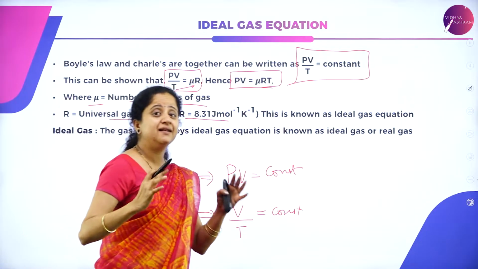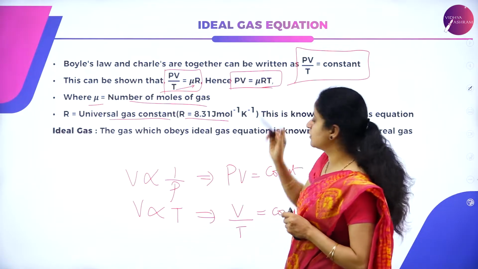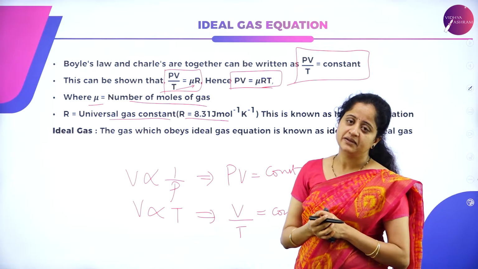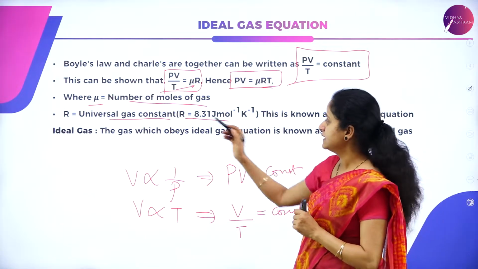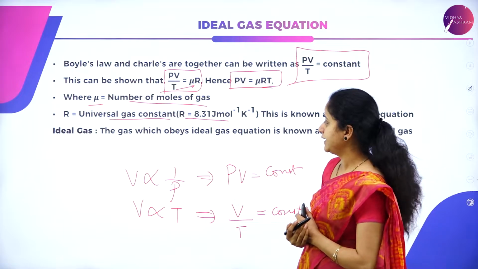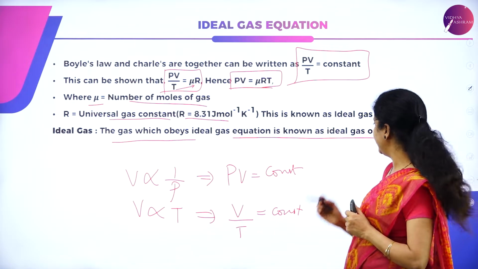PV is equal to nRT can also be written for n moles of gas as PV is equal to mu RT, where mu is the number of moles. The gas which obeys the ideal gas equation is known as an ideal gas.